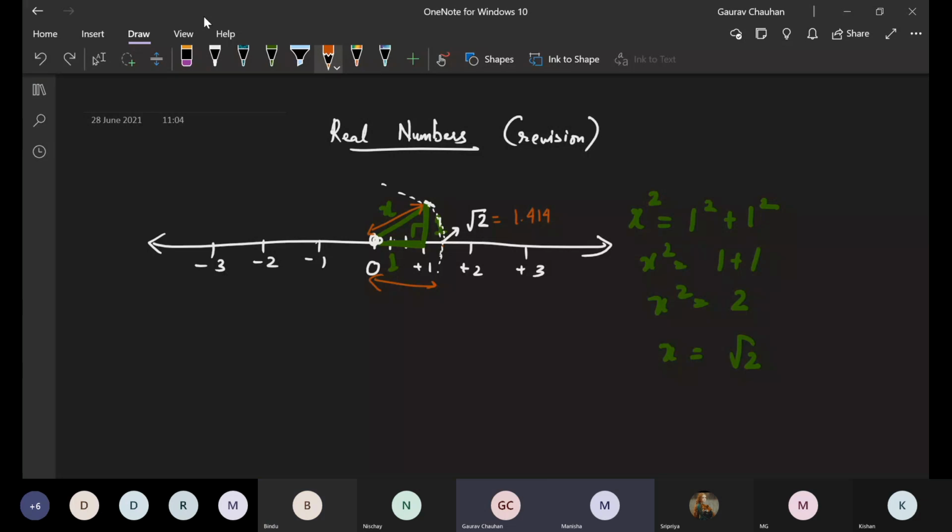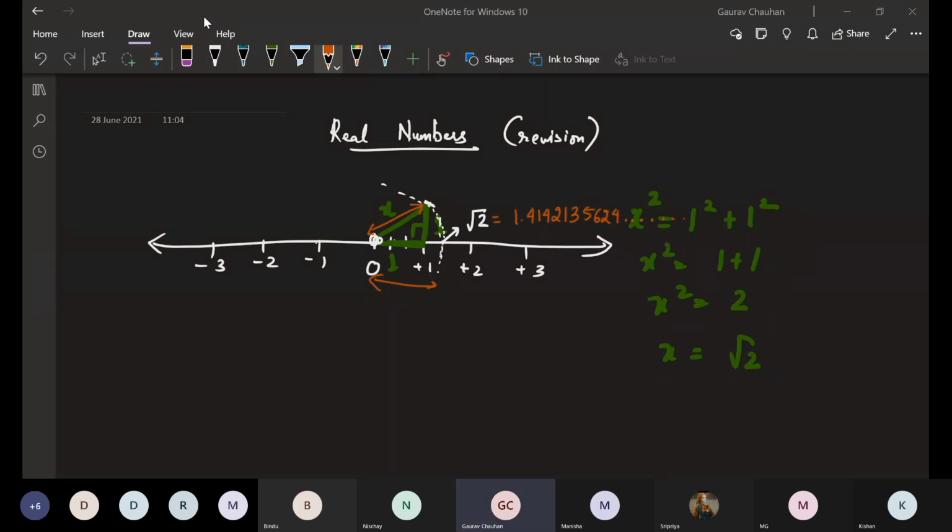1.41421356. Slowly, Manisha, I'm going to write it down. 1.414, then 213, then 562, then 4. That's it. Okay. After that, it is not showing because maybe your calculator screen can show only this many numbers.